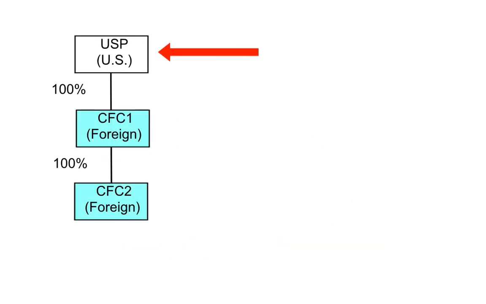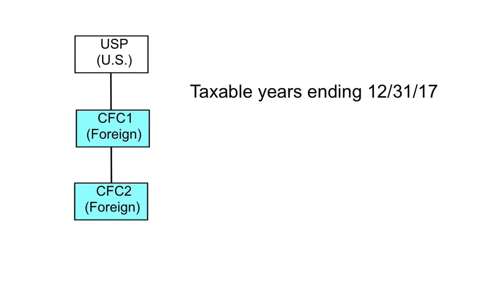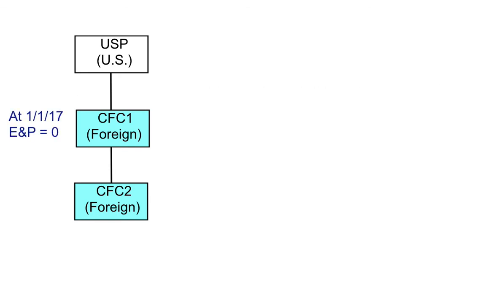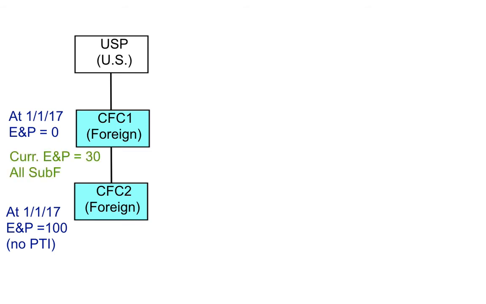USP, a domestic corporation, owns all of the stock of CFC1, a foreign corporation, which owns all the stock of CFC2, also a foreign corporation. USP, CFC1, and CFC2 all have taxable years ending December 31, 2017. As of January 1, 2017, CFC1 has no E&P, and CFC2 has 100 of E&P that is not previously taxed income. CFC1 earns 30 of income that is Subpart F income. CFC2 earns 20 of income that is Subpart F income.